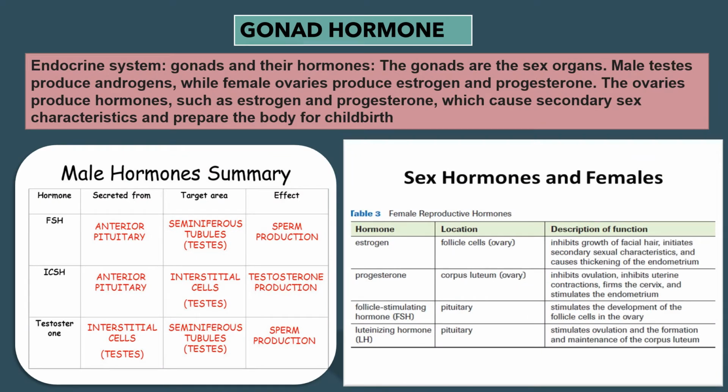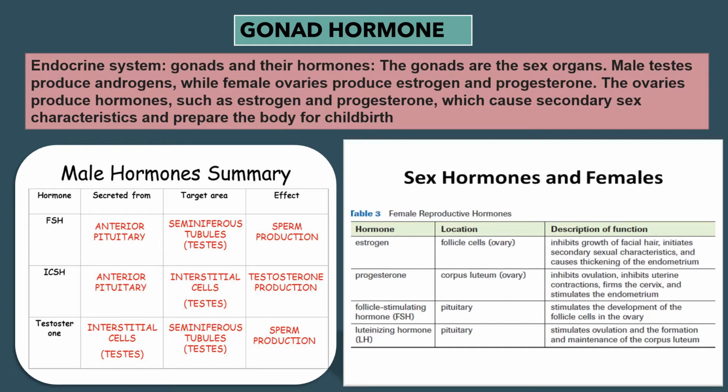Now we are going to discuss gonad hormones. The gonads are the sex organs. Male testes produce androgens while female ovaries produce estrogen and progesterone. The ovaries produce hormones such as estrogen and progesterone which cause secondary sex characteristics and prepare the body for childbirth.